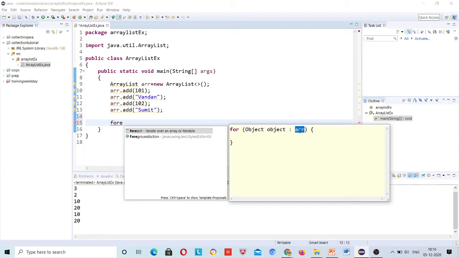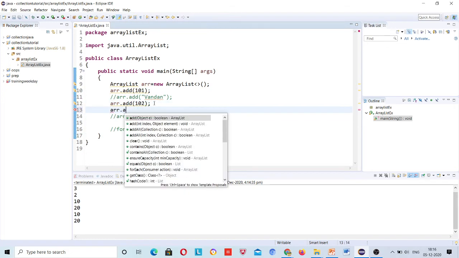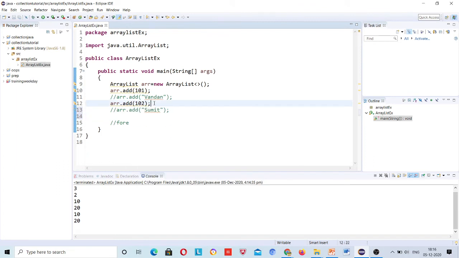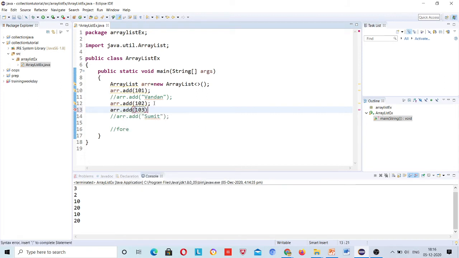Which variable? This arr. This is the ArrayList object, right? And this will be iterating over the loop. See, before that let me first explain the for each loop to you. Let's comment this, okay, and here I will add one more roll number, arr.add 103, okay, because I said that I will explain when we start the collection, because it's about objects, right?